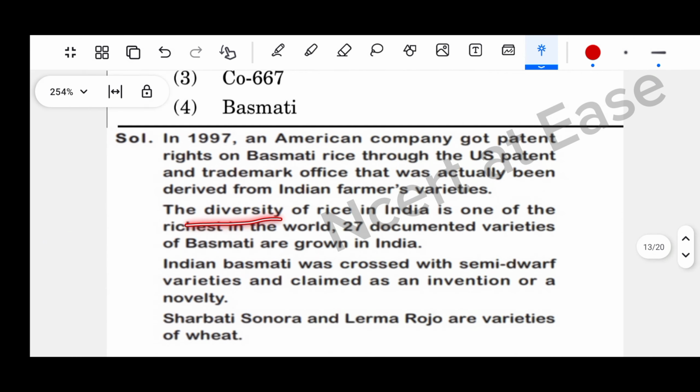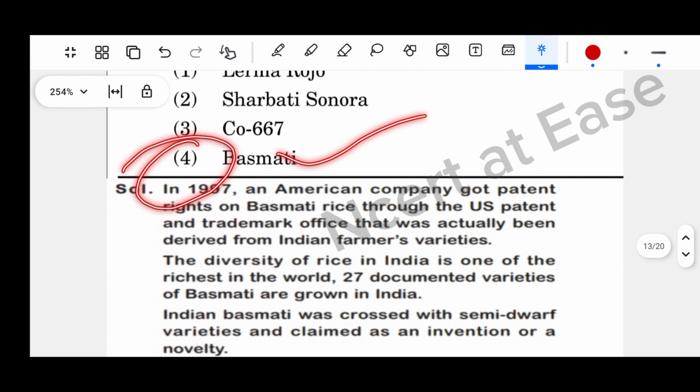The diversity of rice in India is one of the richest in the world. 27 documented varieties of basmati are grown in India. Indian basmati was crossed with semi-dwarf varieties and claimed as an invention or a novelty. Sharbati, Sonara, and Lerma Rojo are varieties of wheat. So option 4, basmati, is the right answer.